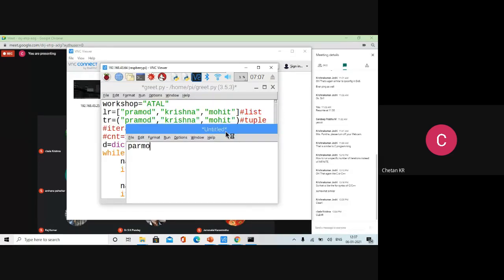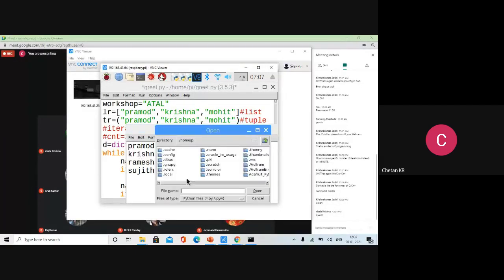Let me create the users: Pramod, Krishna, Ramesh, Sujit. So 4 users I have kept here. You can always extend it. Let us save the users as users.txt. Don't use Python now. It should be a text file. So users.txt. Save.